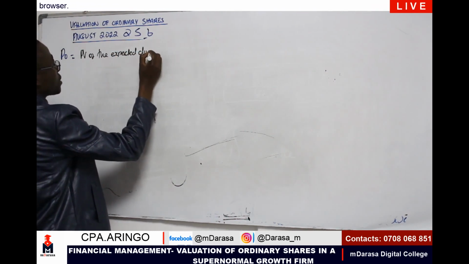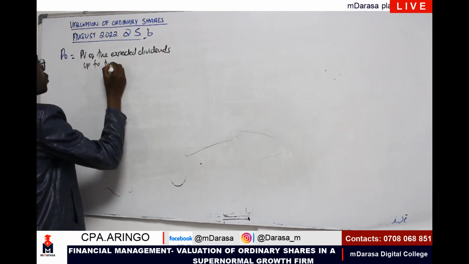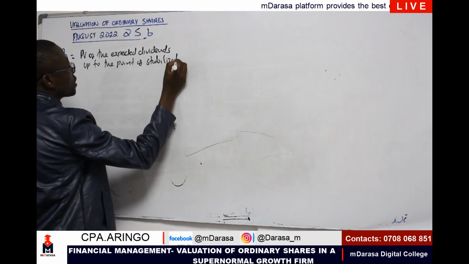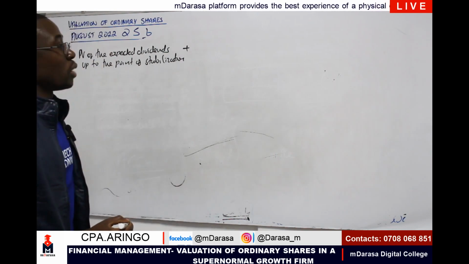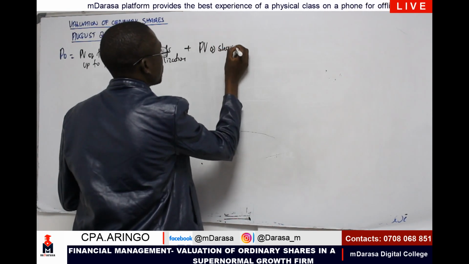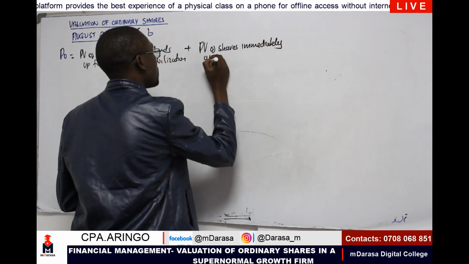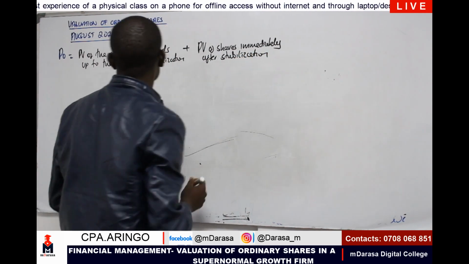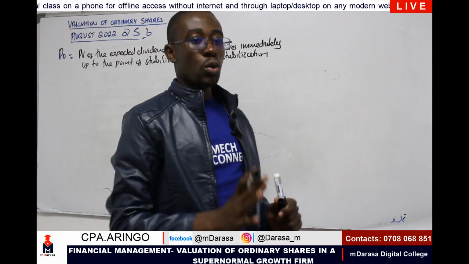Present value of the expected dividends up to the point of stabilization. Then, my good students, we add what? We are going to add the present value of shares immediately after stabilization. So this is how we are going to determine the PO, the intrinsic value of these shares for a supernormal growth firm.